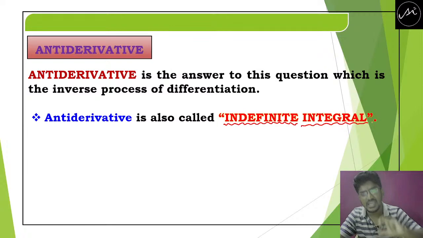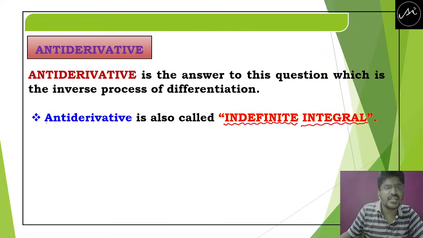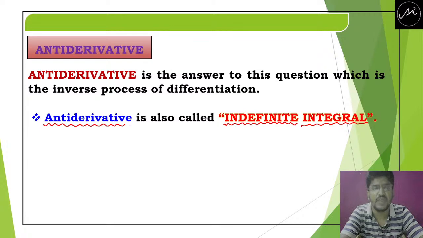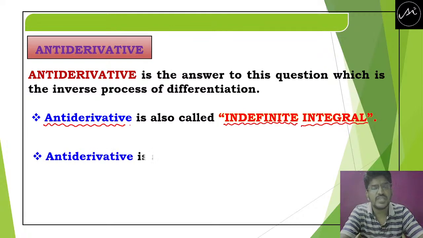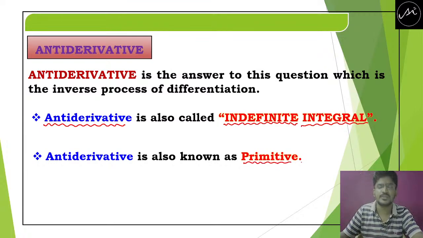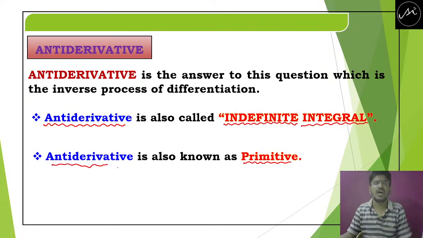So the indefinite integral is nothing but your antiderivative. Antiderivative is also known as primitive. So primitive, indefinite integral and antiderivative all are the same.